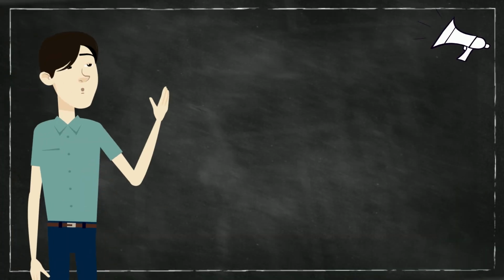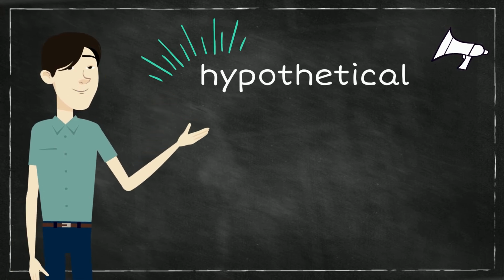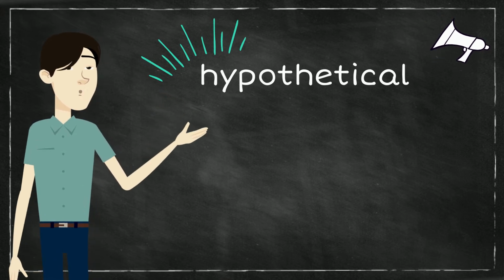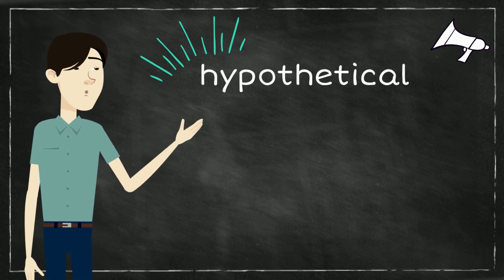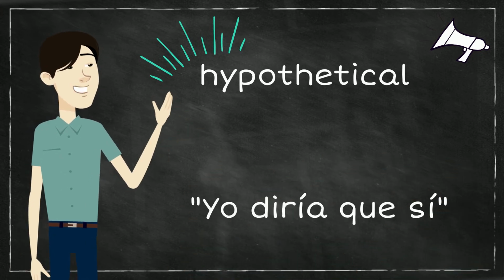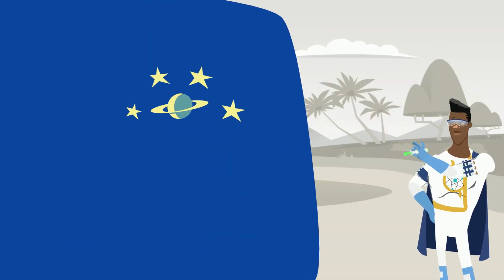As mentioned before, the conditional tense is used to express hypothetical actions. For now, be sure to just use it in simple one-verb sentences, such as I would say yes, yo diría que sí. Let's see some examples in Spanish.